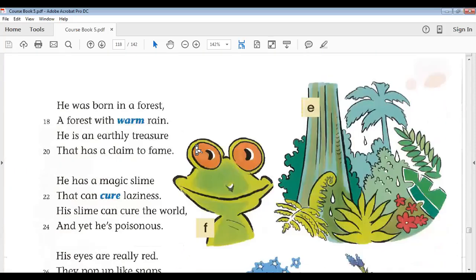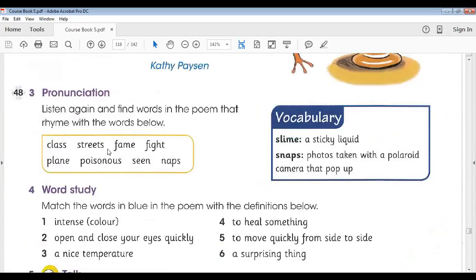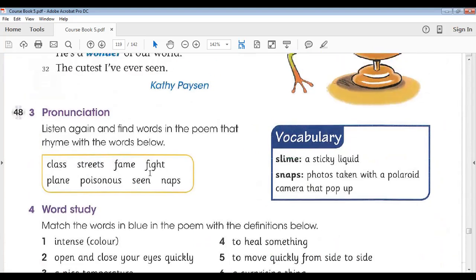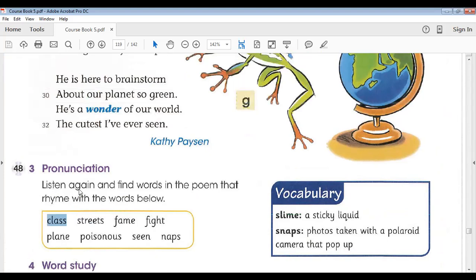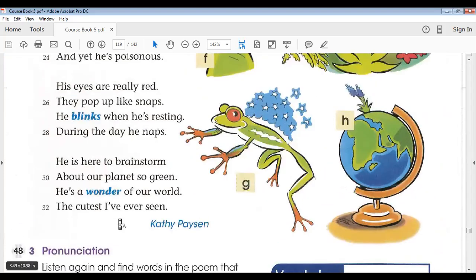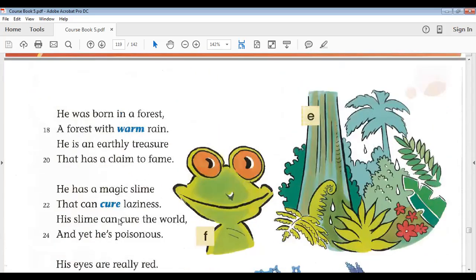Then we discussed activity 3. Activity 3 is about the rhyming words. Listen again and find the words in the poem that rhyme with the words below. I played track 48 again in the class, but in this summary video you can repeat the track for yourself. Then you have to find the rhyming words. For example, you have to find the word class.